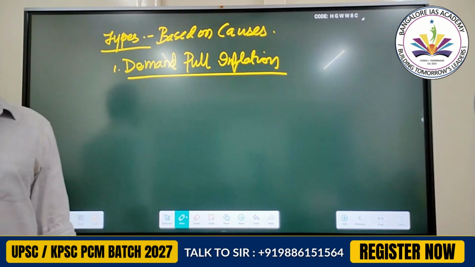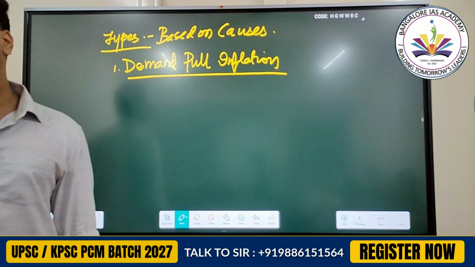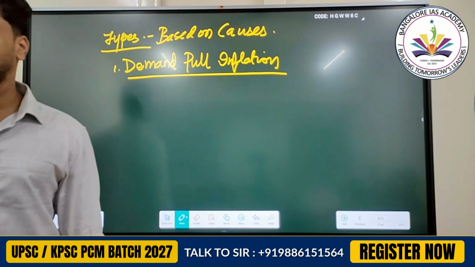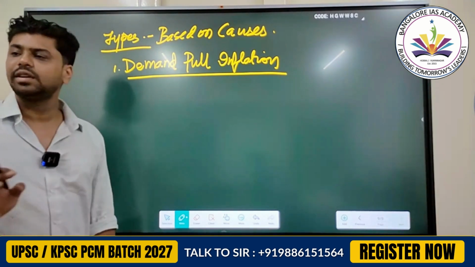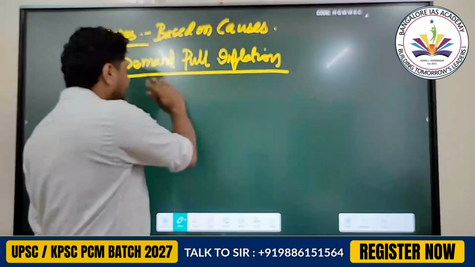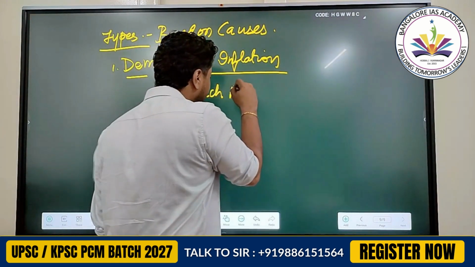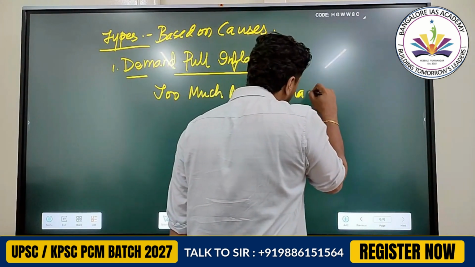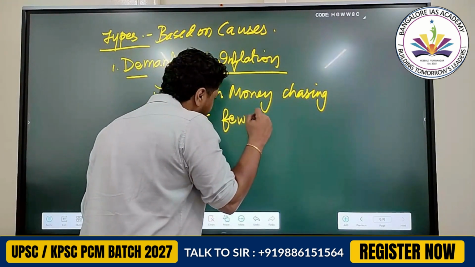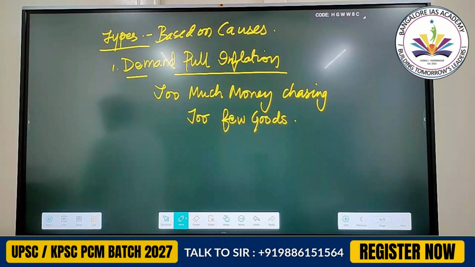The old definition for inflation was too much money chasing too few goods. If you ask some economics professor about the definition of inflation, they'll tell this one, maybe in better English, but same thing. Too much money chasing too few goods. That is the perfect definition for demand pull inflation.